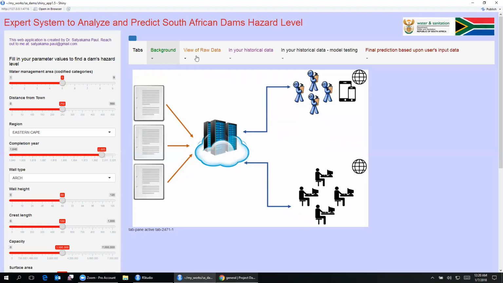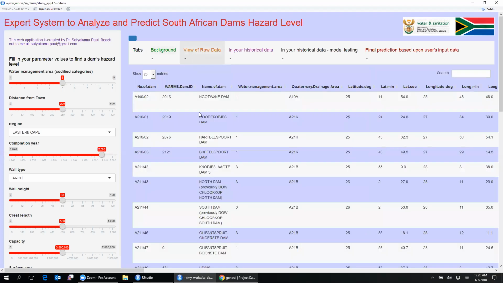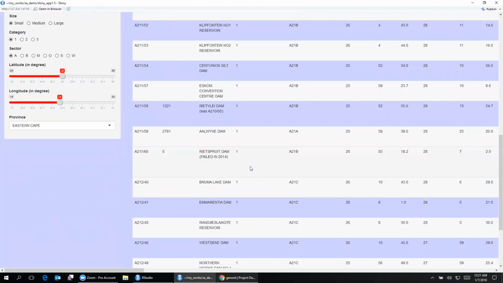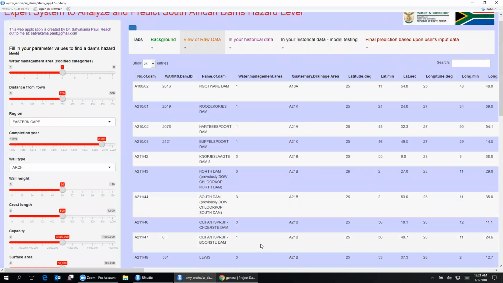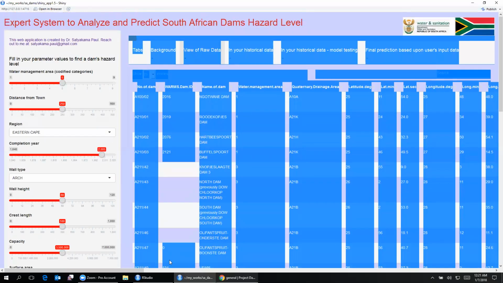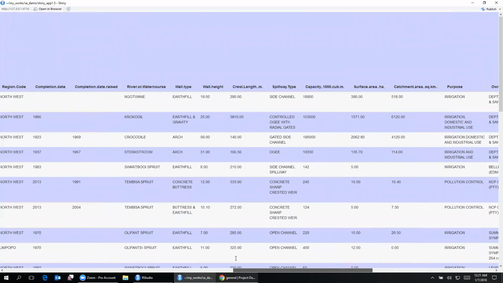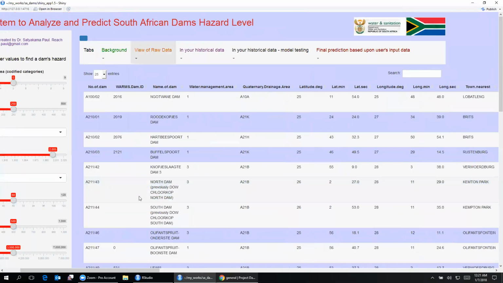Now let me take you to the various facets of this app. The first is the view of the raw data, or the data that we have got from the South African Water and Sanitation Department. Let me show you the first couple of rows of this data. So this is the basic or raw data, and as you can see, there are a lot of columns of variables that are used to classify each of these dams.